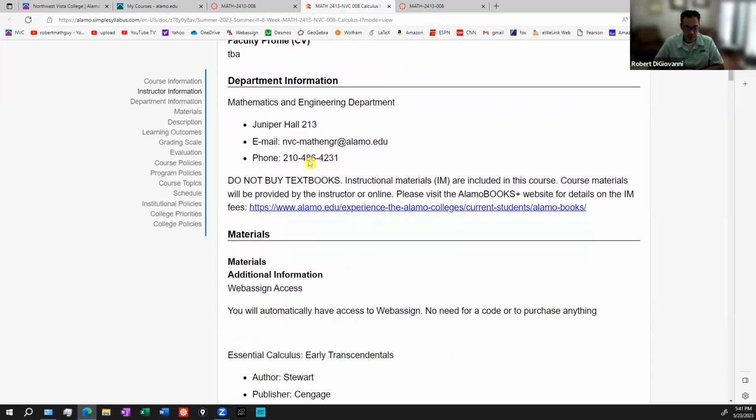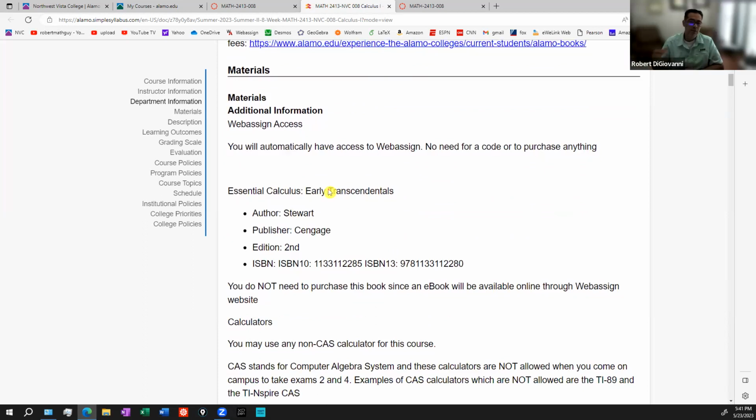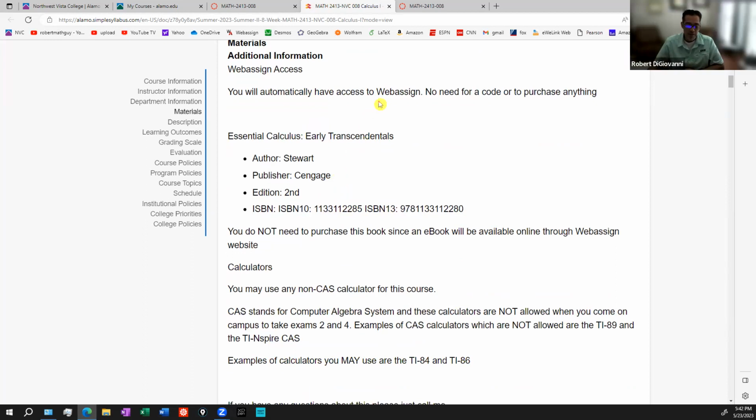And then let's see, this is just more administrative stuff. In terms of materials for the class, you do not have to purchase anything in terms of a textbook. Everything is going to be online. We're going to have an electronic version of the book, and all your homework is going to be online, and almost all of your exams are online. The online system that we use is called WebAssign.